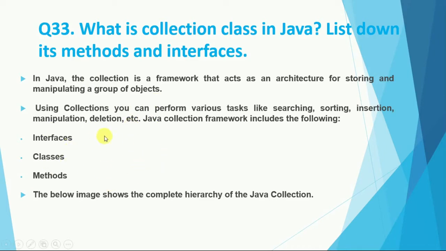So collection can perform various tasks like searching, sorting, insertion, manipulation and deletion in a very easy way. The collection framework has its own interfaces and classes. Collection has its classes, and collection also has its methods. We will talk about collection later, but you should know what a collection in Java is.